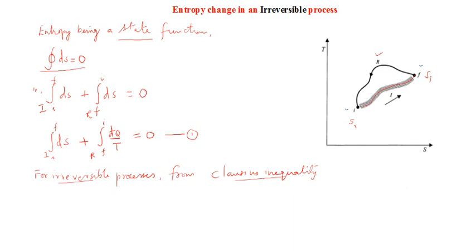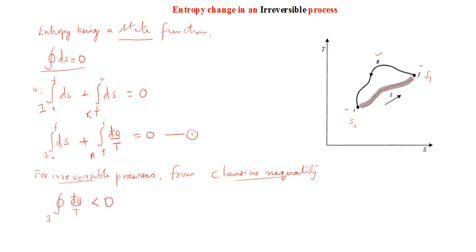Hope you remember. That was saying that the closed integral, over an irreversible process, of d bar q over t is less than 0. And the total mathematical statement was less than or equal to 0. Hope you remember, that was the Clausius mathematical statement of the second law of thermodynamics. So only less than 0 I am taking, that is the Clausius inequality as far as we are concerned. Remember, for the closed integral for an irreversible process, d bar q by t is less than 0. That is something very important. You note it.